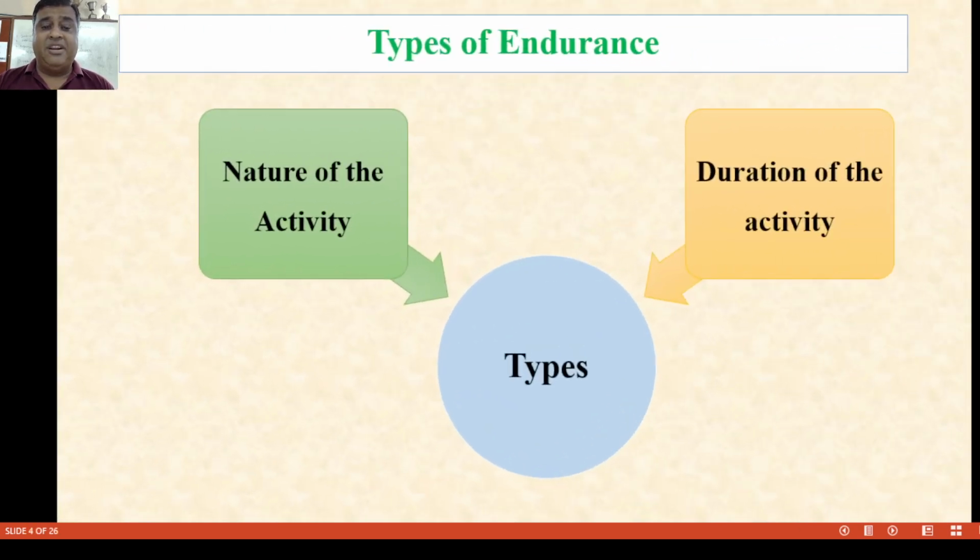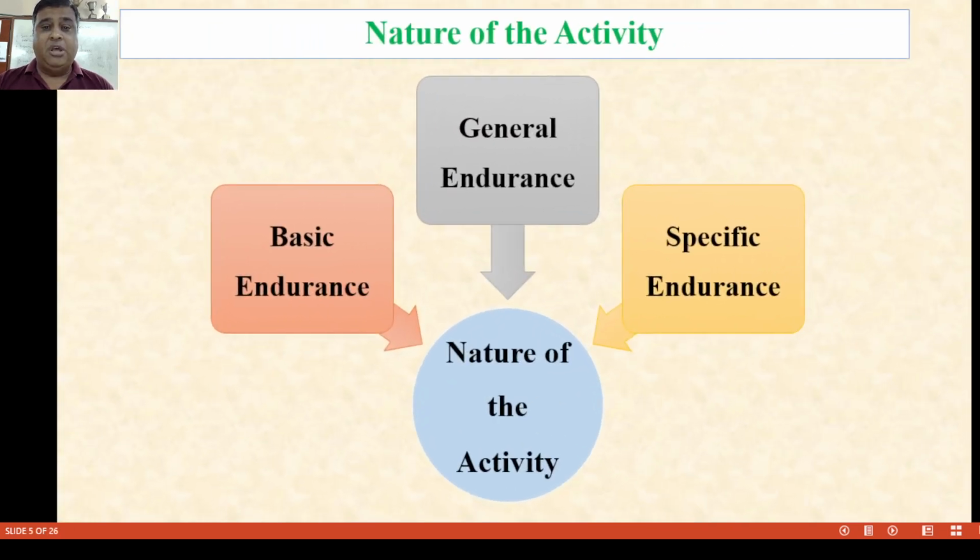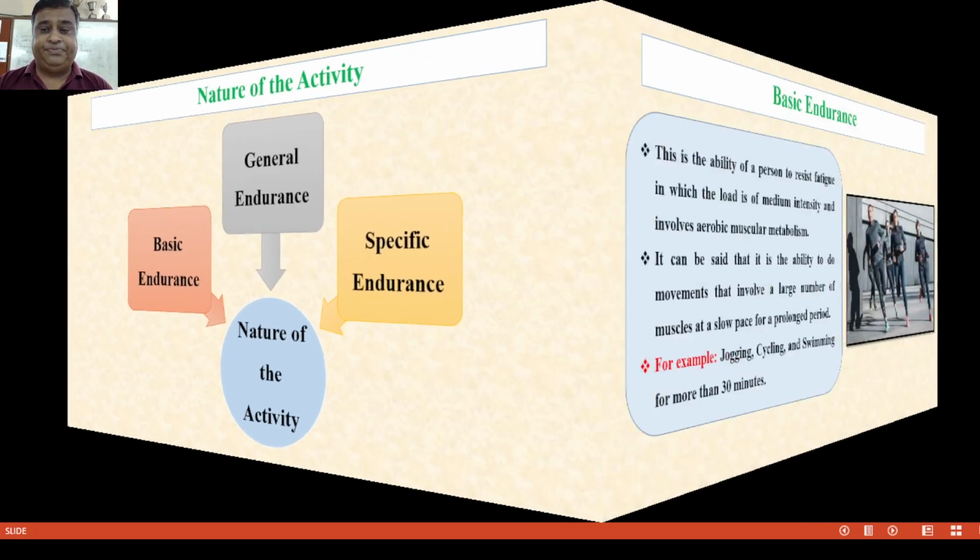The types of endurance: there are two classifications, based on the nature of activities and the duration of activities. We'll discuss one by one. First, nature of activities. Under this there are three different types: first is basic endurance, second is general endurance, third is specific endurance. We'll discuss one by one.